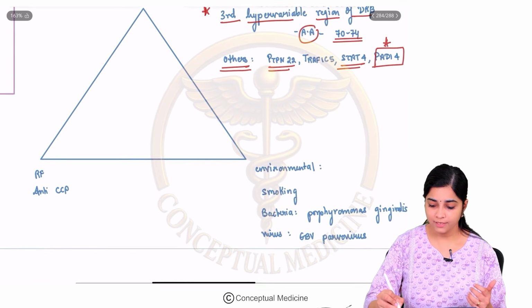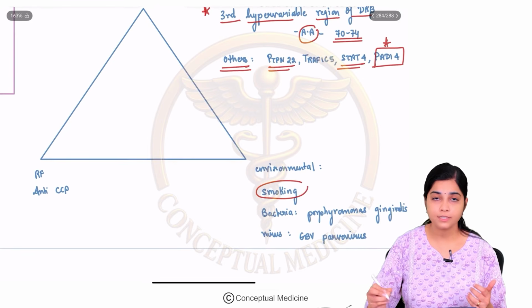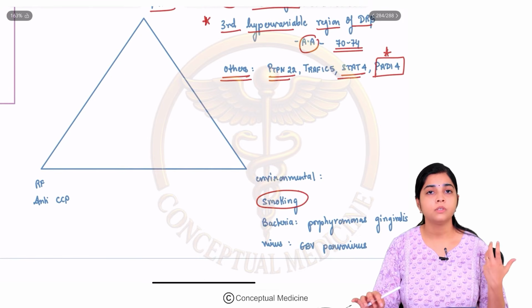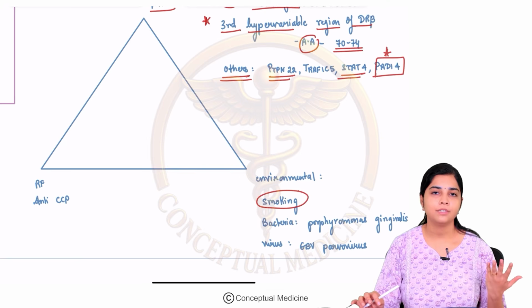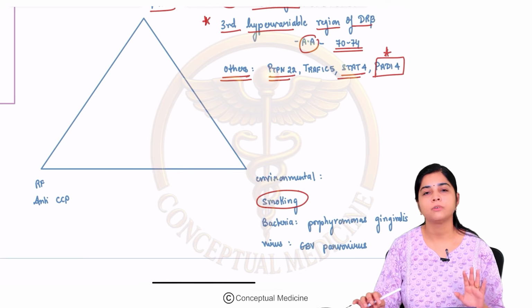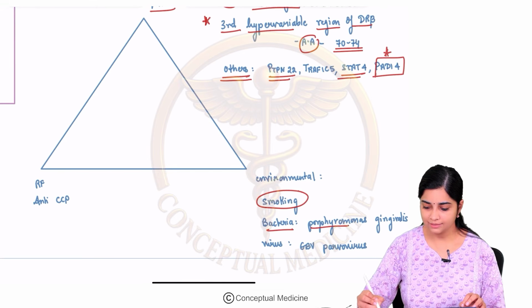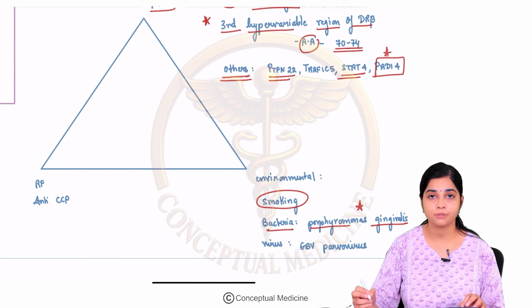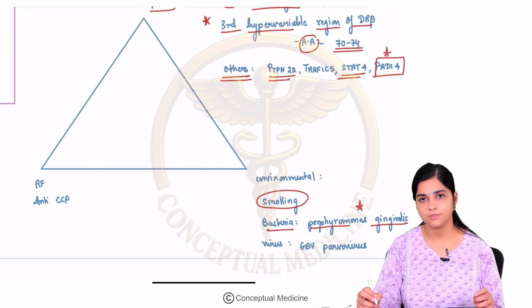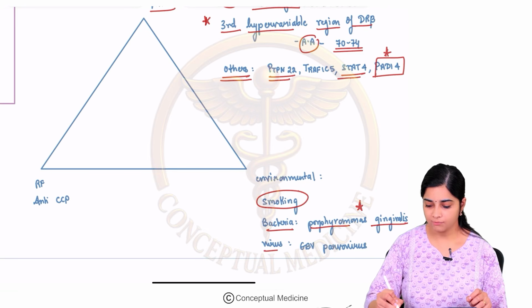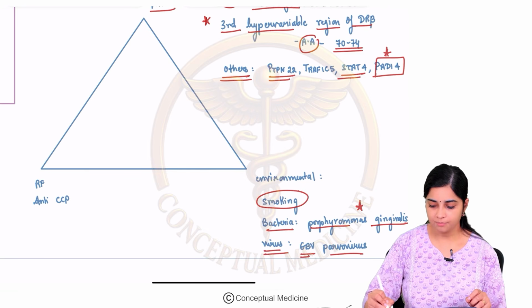Amongst the environmental factors, smoking has been consistently positive. Long-term smoking and even exposure to second-hand smoke has been found to be an environmental trigger for rheumatoid arthritis. Among bacteria, the one to remember is Porphyromonas gingivalis. Viruses include EBV and parvovirus.